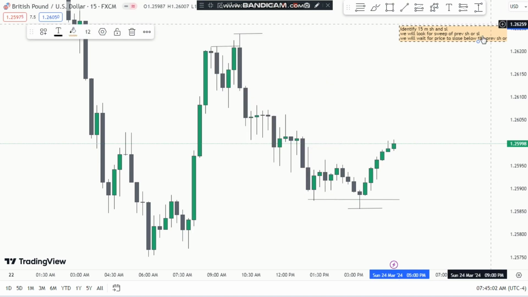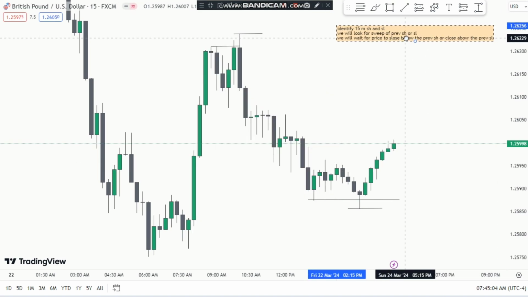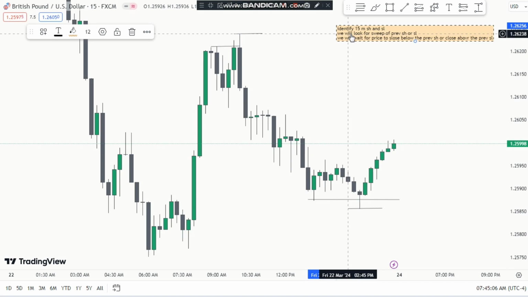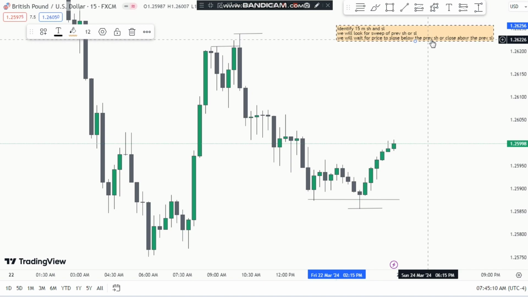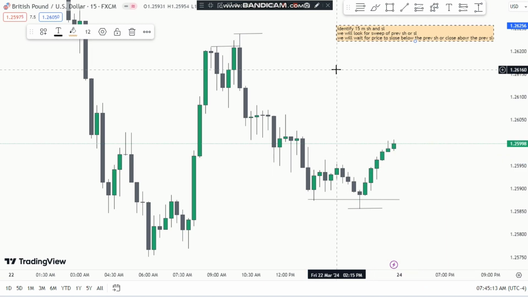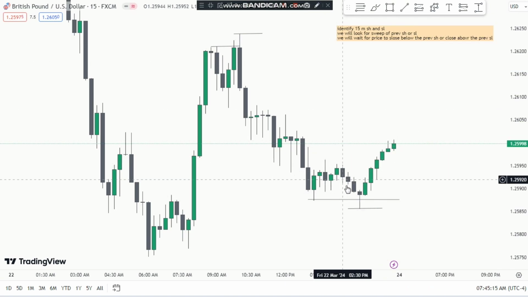You guys have to note these things. The first thing we did, we identified swing highs and swing lows. We waited for the sweep. Now we will wait for the price to close below the previous swing high or close above the previous swing low. So let's discuss this one now.